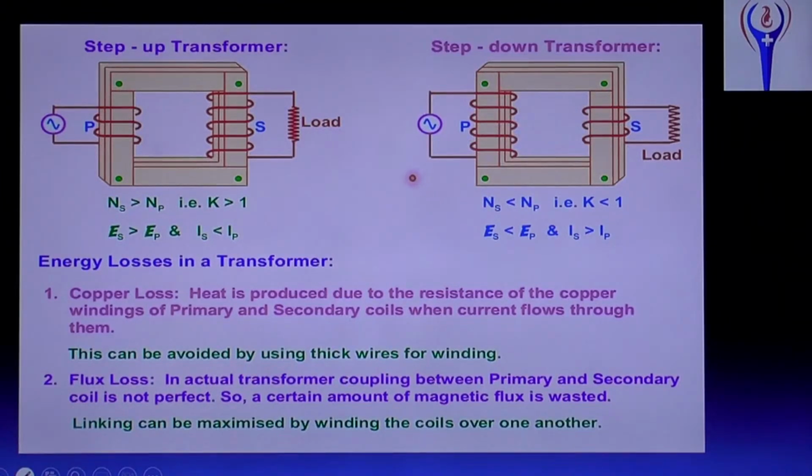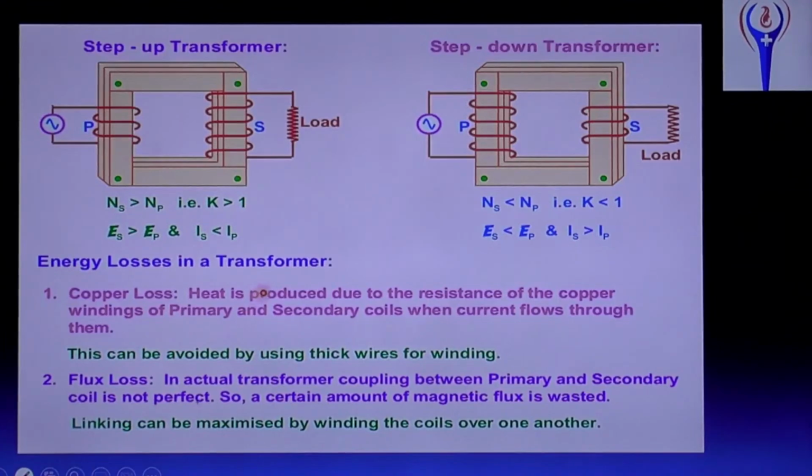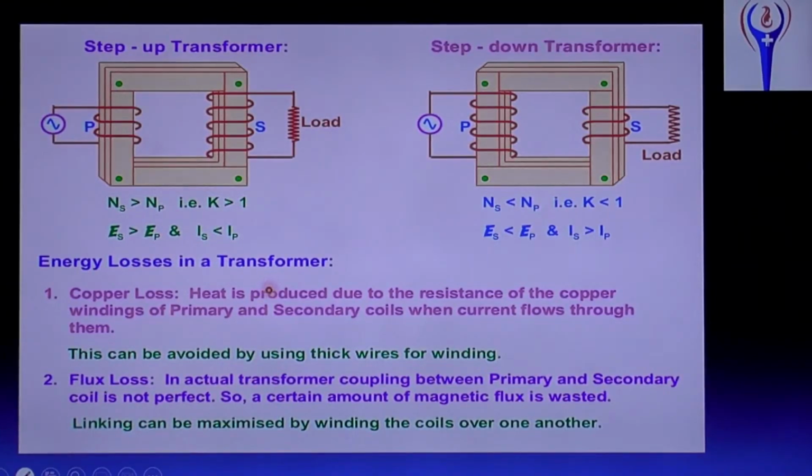Already we discussed: if the wire is thick, will its resistance be increased or decreased? If you increase the thickness of the wire, will resistance increase or decrease? R is proportional to L by A. For transformer action, should resistance be increased or decreased for a good transformer?